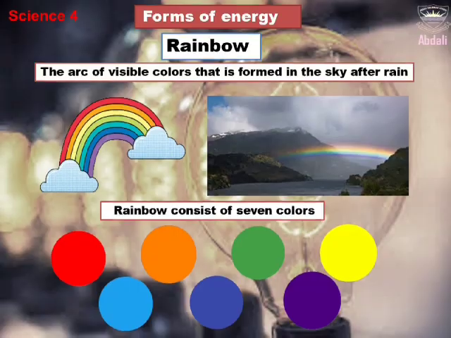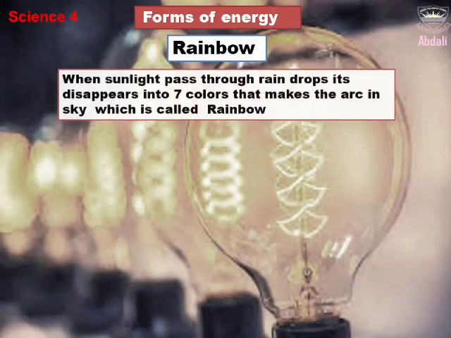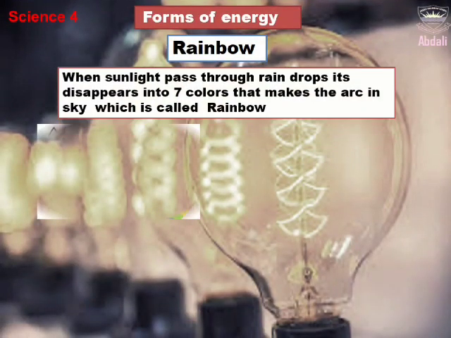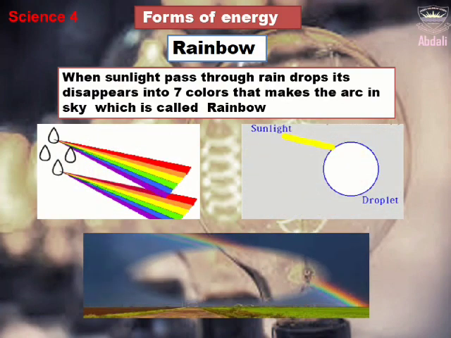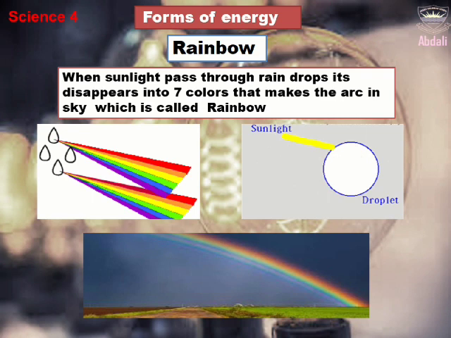Let's discuss how a rainbow is formed. When sunlight passes through rain drops, it disperses into 7 colors that make the arc in the sky, which is called a rainbow. I hope you all understand the 2 forms of energy.